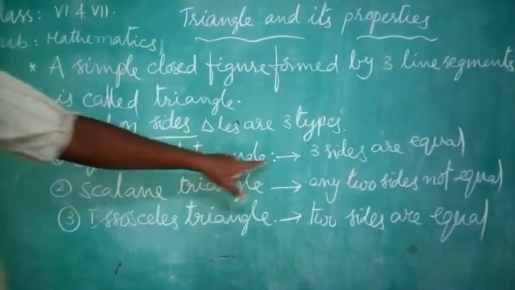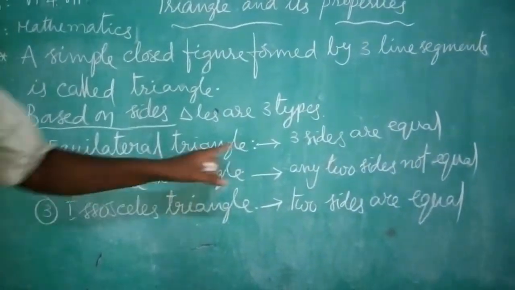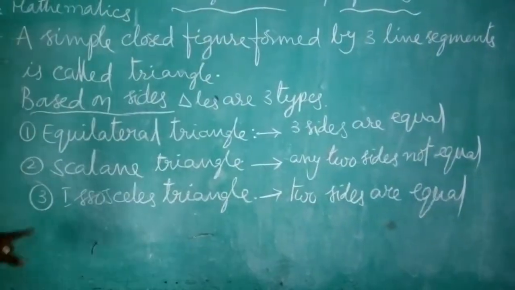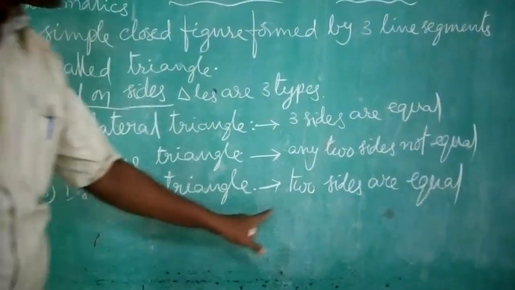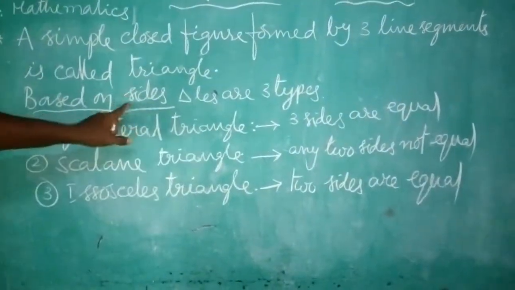Once again, based on sides, triangles are three types. Equilateral triangle, three sides are equal. Scalene triangle, any two sides are not equal. Isosceles triangle, two sides are equal. This is based on sides.